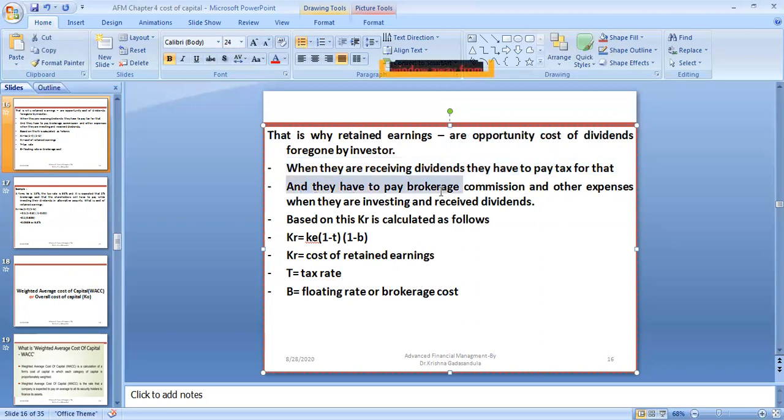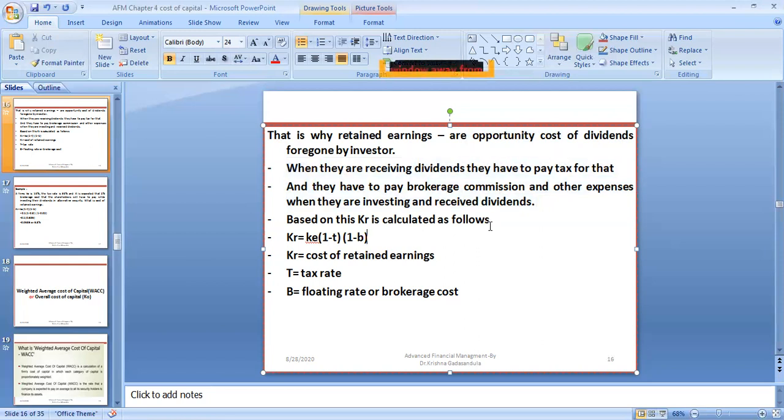And they have to pay brokerage commission: if they receive the dividends and want to invest them in another company, they have to pay brokerage commission and other expenses for investing in the alternatives. So many expenses are involved when they receive the dividend.